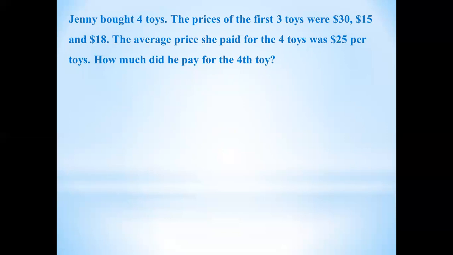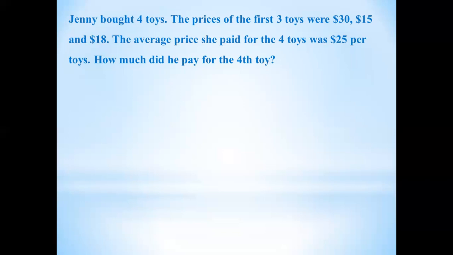Look, Jenny bought 4 toys and the prices of 3 toys are given, and the average price is also given. We have to find the price of the 4th toy.